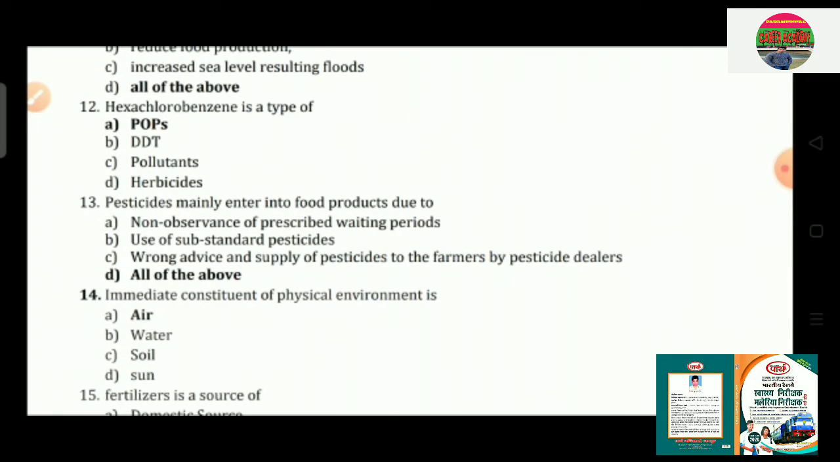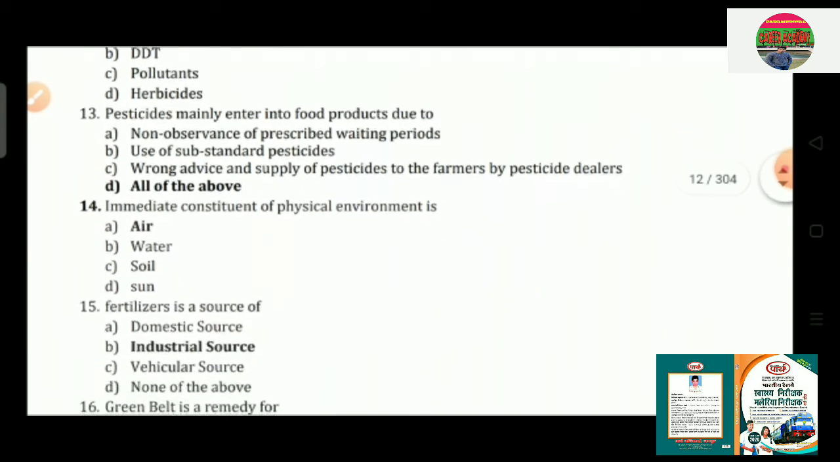Question number 14: immediate constituent of physical environment is option A, air; option B, water; option C, soil; option D, sun. So the correct answer is option A, that is air.